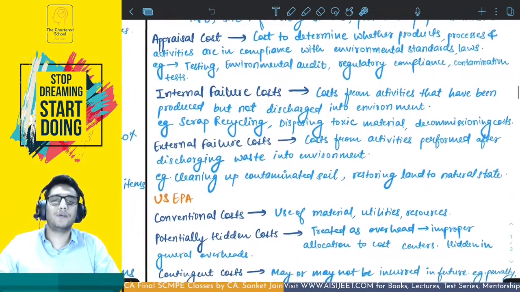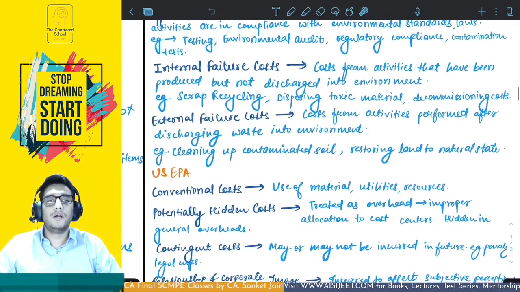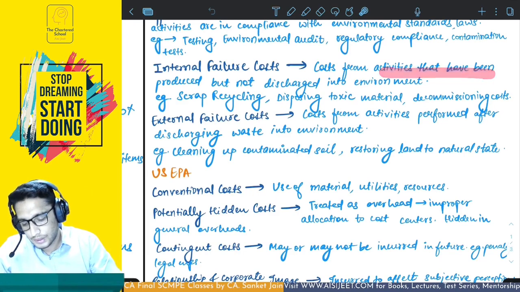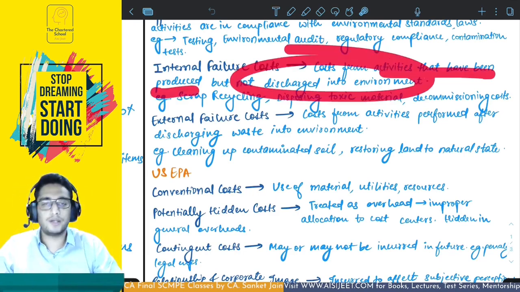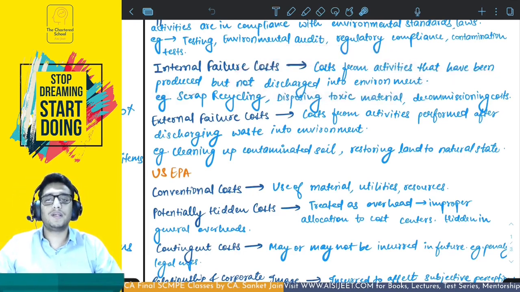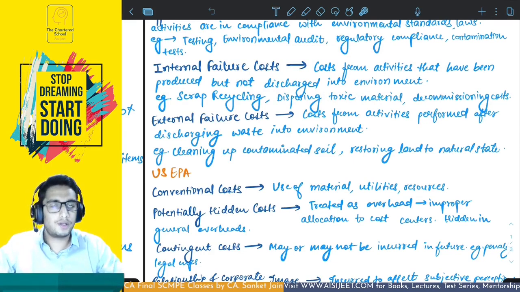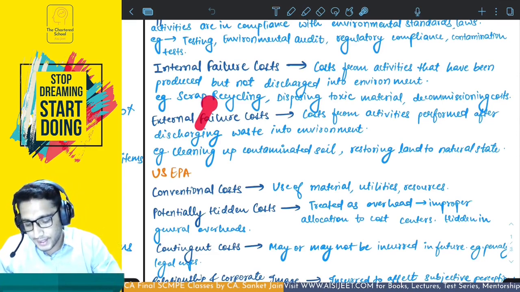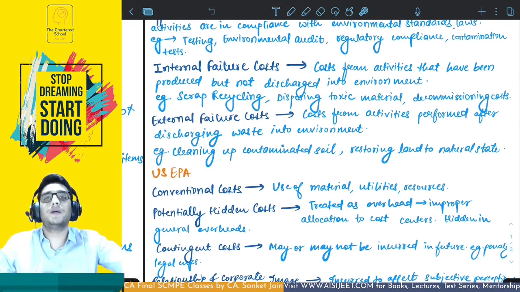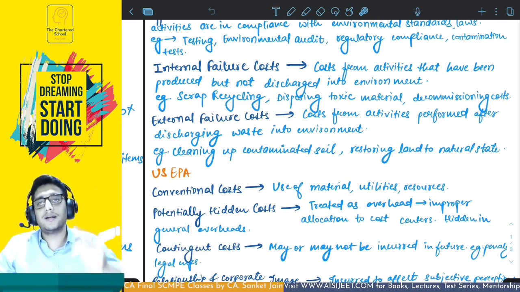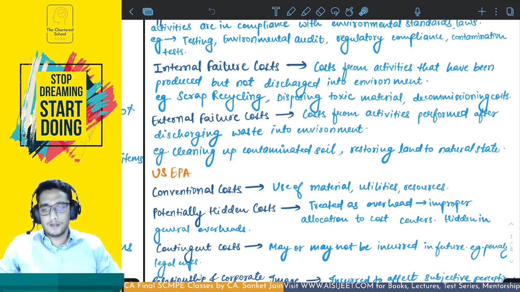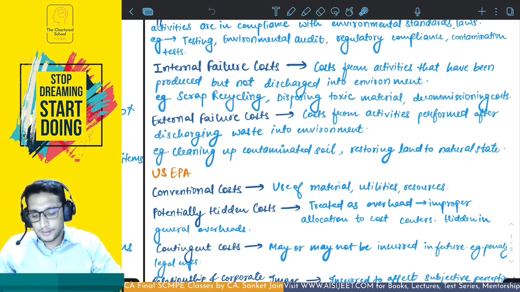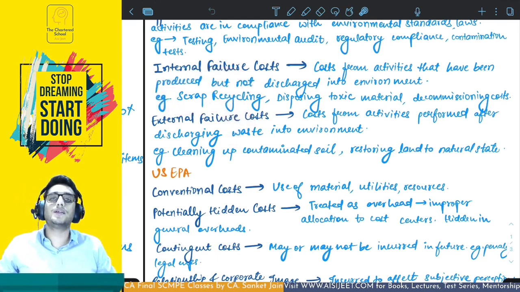Next is internal failure cost. Failure cost comprises first the cost from activities that have produced waste but have not discharged it into the environment. So basically, let's say you have created scrap. This scrap was not discharged into the environment, but you recycled it. So there was a cost incurred for recycling the scrap, which would not have been incurred if you did not generate scrap. So the scrap is the internal failure, and the cost for internal failure is the recycling cost.